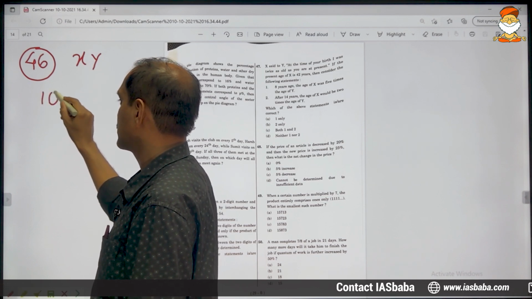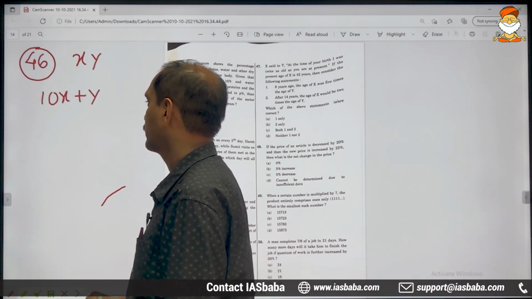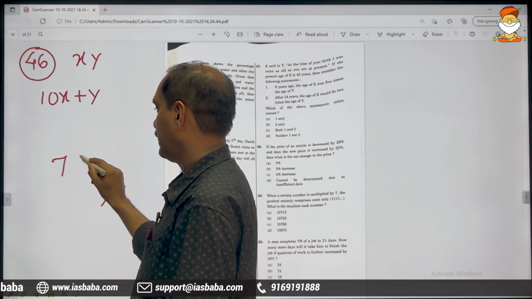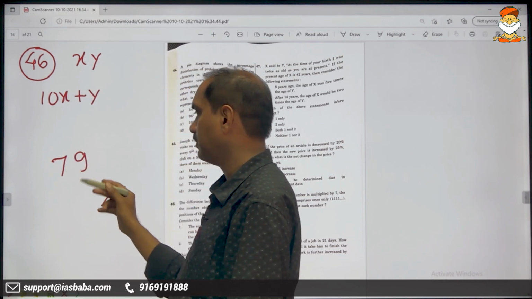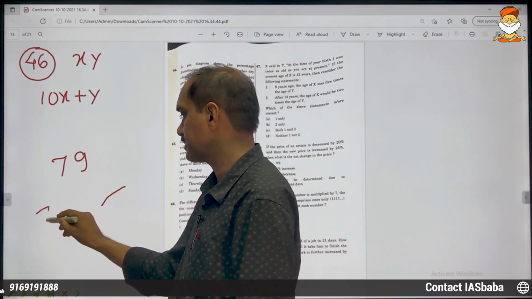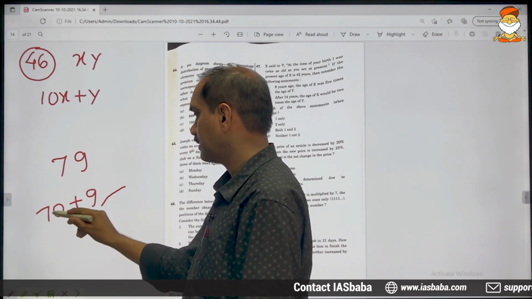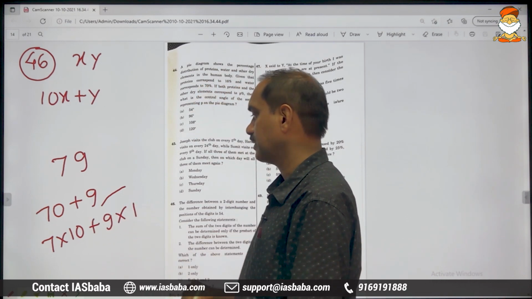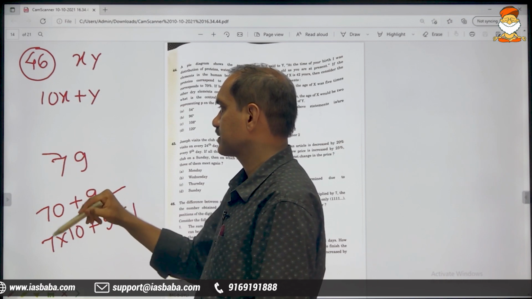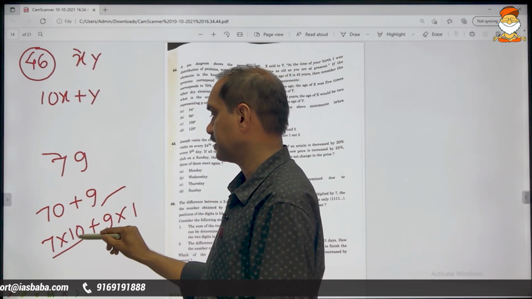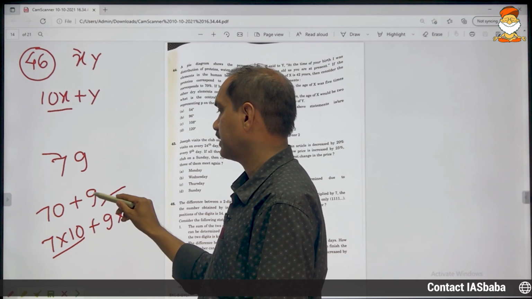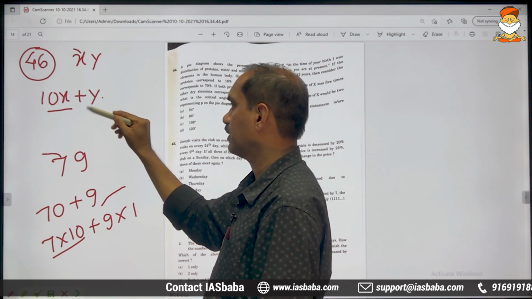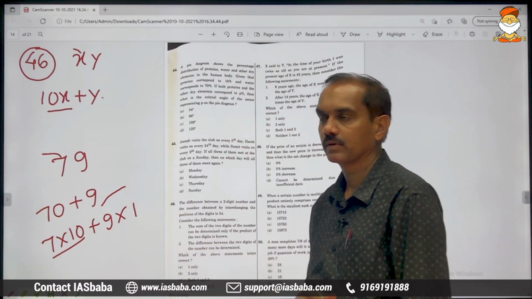Xy can be written like this, 10x plus y. Why are we allowed to write it like this? If I write 79, this is the number. 79 can be expressed like this, 70 plus 9. And this can in turn be written like this, 7 into 10 plus 9 into 1. The same thing I have done here. First is x, that is multiplied by 10. Second, y is multiplied by 1, with a plus sign in between, right?